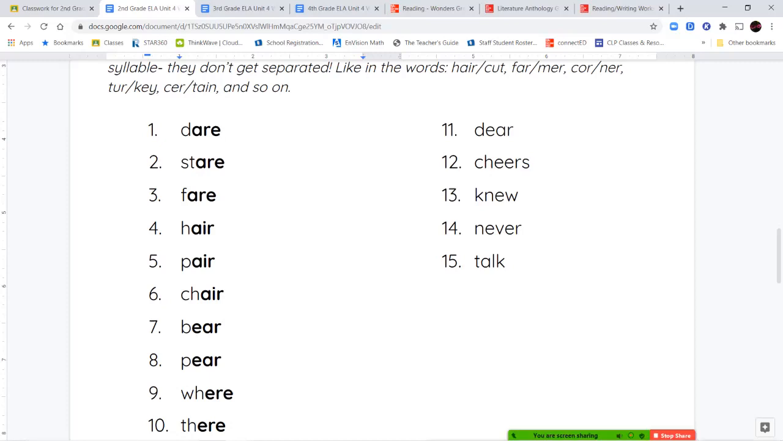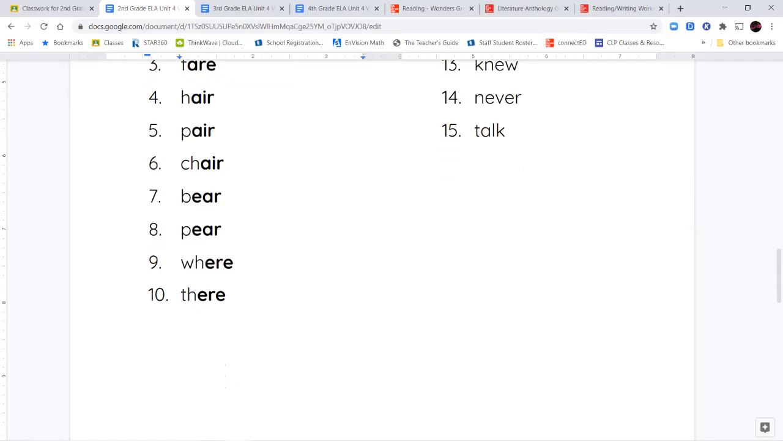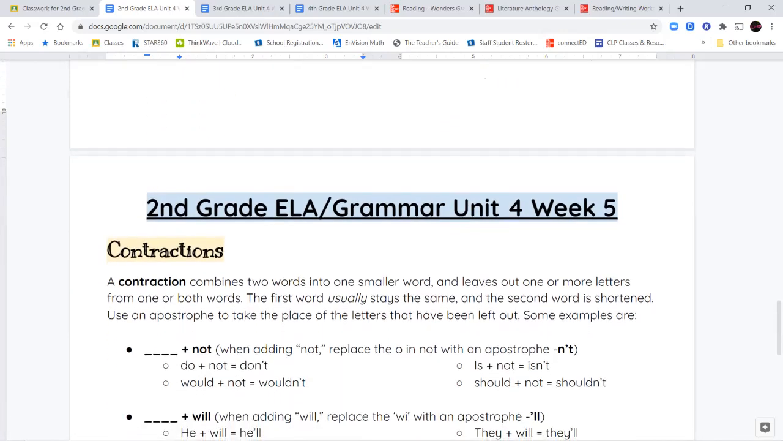Now the word fair over here for number 3, F-A-R-E, is not the same as F-A-I-R, when something is either fair or it's unfair. It's not like going to the fair like a carnival. F-A-R-E means like what you're paying, like if you're paying a fare to get on a bus. So it's the amount of money that you have to pay, or a fare to get on a boat, or any kind of transportation. You're paying a fare, F-A-R-E. So that's something for you to pay attention to.